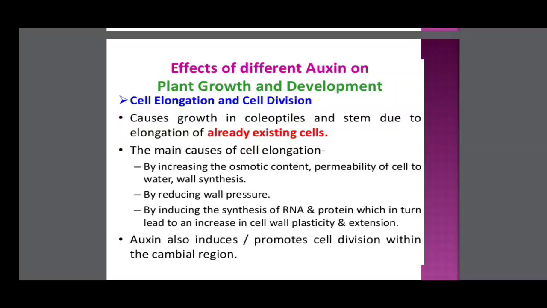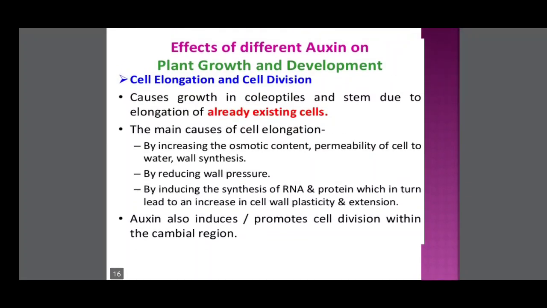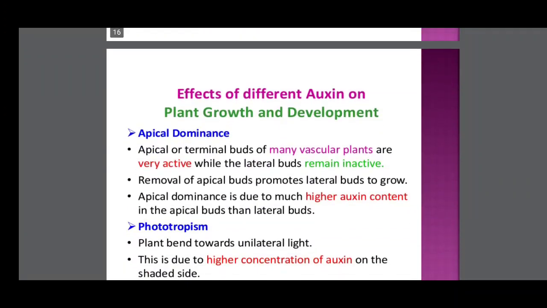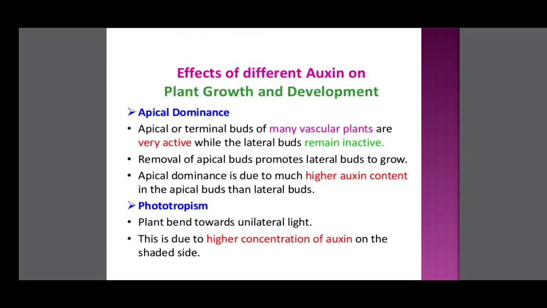Auxin also promotes cell division within the cambial rest. So mostly the growth occurs in two ways. One is cell elongation, one is cell division. Effects of different auxins on plant growth and development.